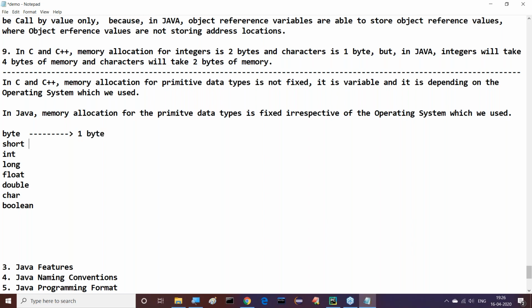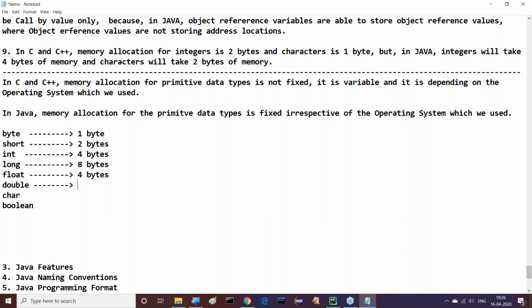Byte will take 1 byte of memory and short will take 2 bytes of memory. Int will take 4 bytes of memory. Long will take 8 bytes of memory, and float will take again 4 bytes of memory.